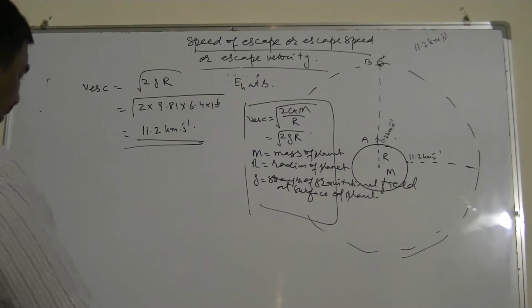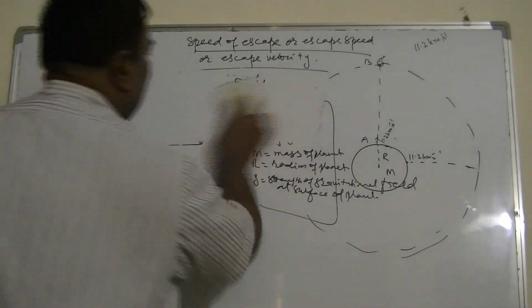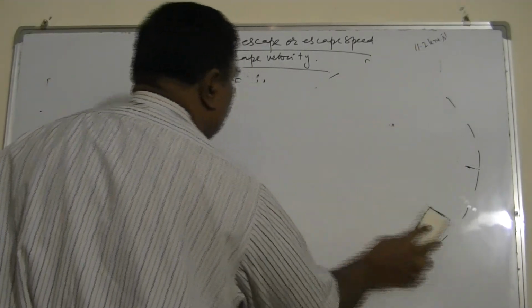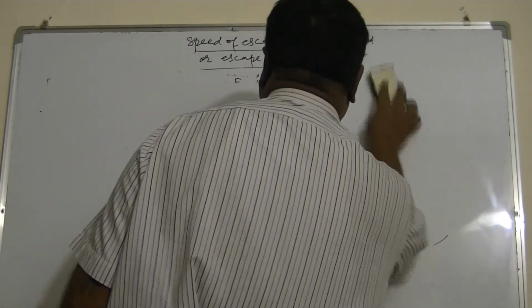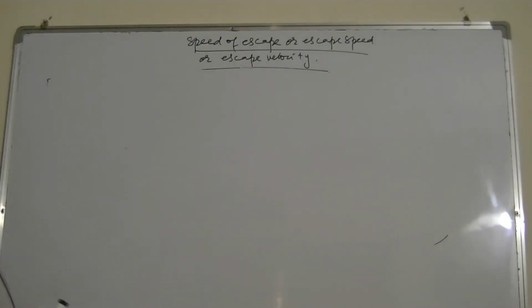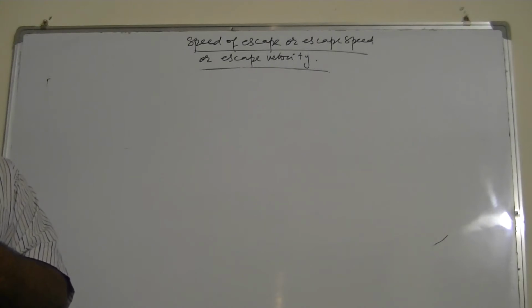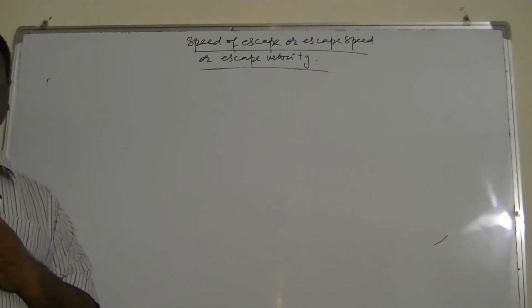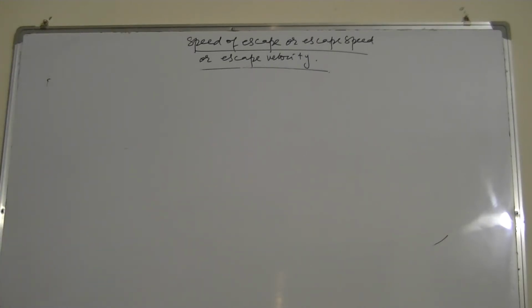We can define it in two ways. First, when a ball is released from the point of infinity, the speed with which it strikes the planet surface is known as the speed of escape. The other definition is that it's the initial minimum speed given to the object so that it can go away from the gravitational field of the planet without the help of rockets and other things.